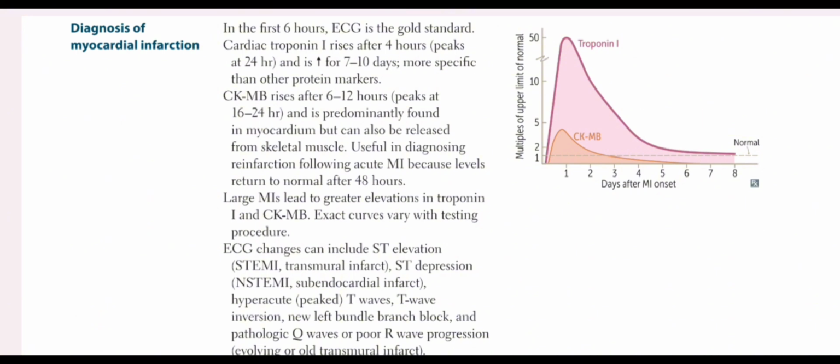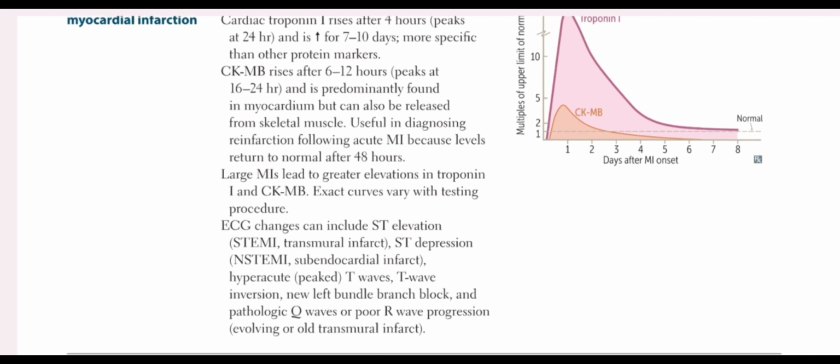It peaks at 16 to 24 hours, just like the cardiac troponin I, but it is predominantly found in the myocardium but can also be released from skeletal muscle. It is used in diagnosing reinfarction after an acute MI because levels return to normal after 48 hours.